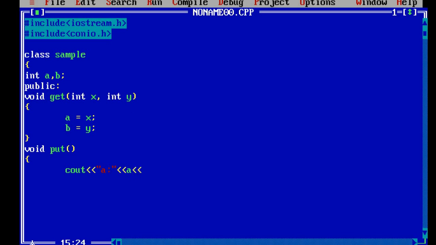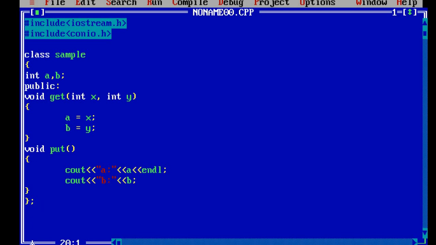I'll use endl, end of line, because I want the next value to be displayed in the next line. Next, b is equal to b. So this is finished. Close the method. After finishing writing the definitions of the member functions, you have to close the curly braces and put a semicolon indicating it is the end of the class.